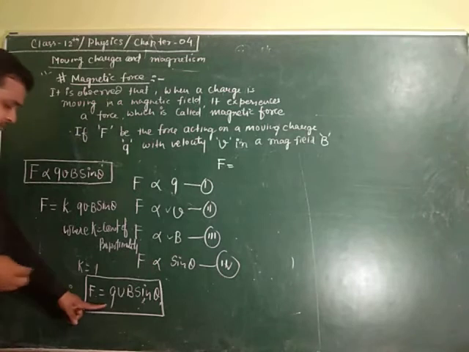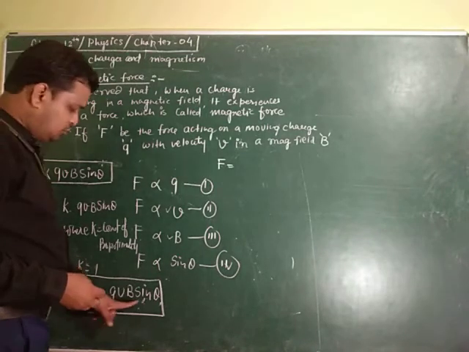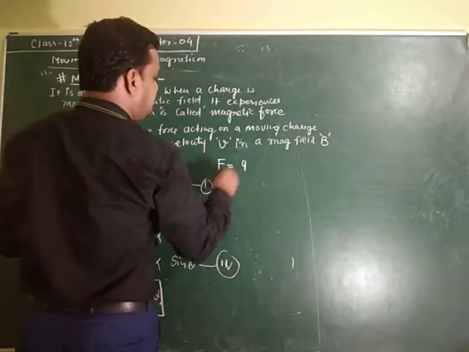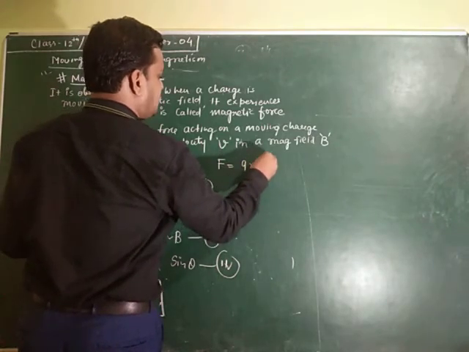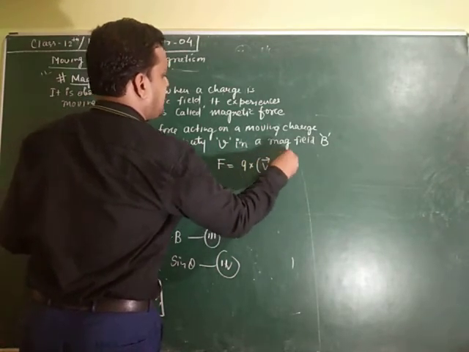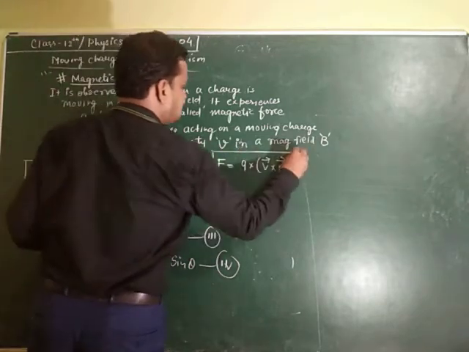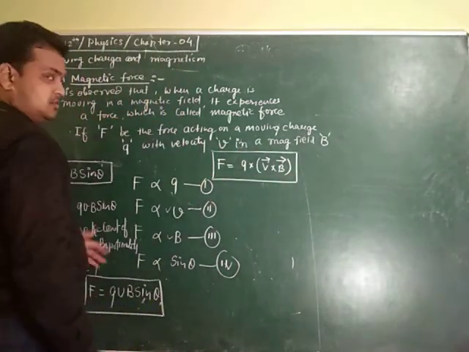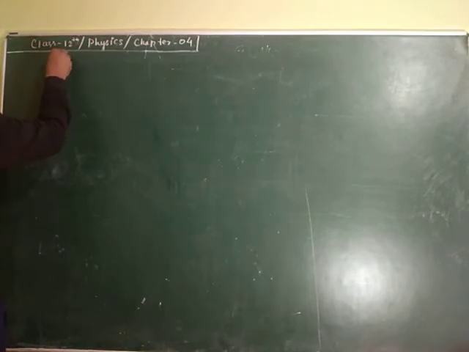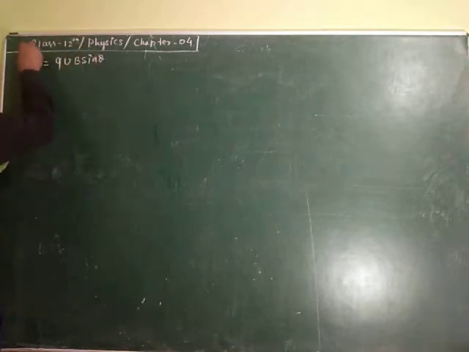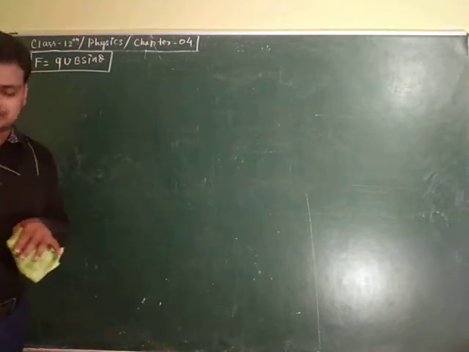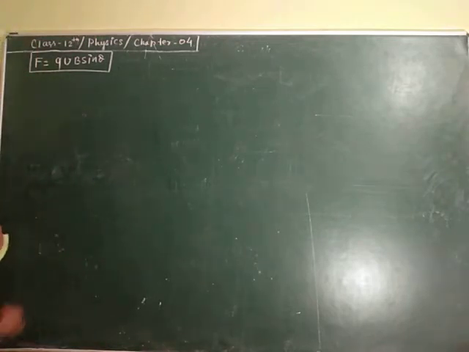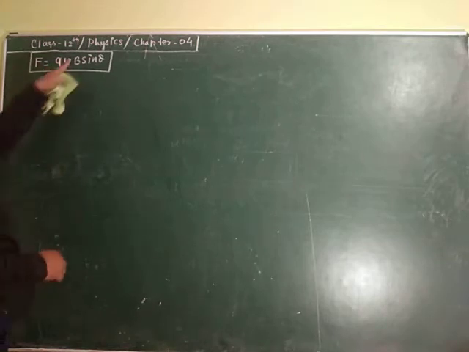Further, this can be written as Q into V cross B. You better know why there is a cross product. Now we have seen that the force on a moving charge is QVB sine theta. From this we will make some definitions, and first we will define the magnetic field.